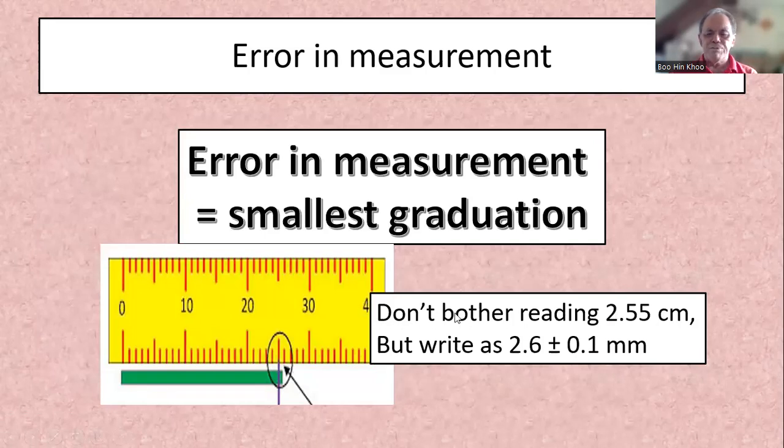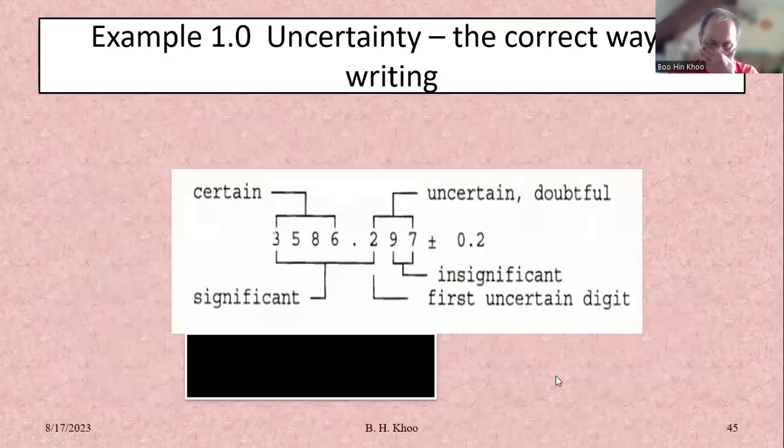So we don't bother to read 2.55 cm. Or we can write 2.6 plus minus 0.1, so you still include the value there. We normally don't write it the other way. What is wrong with this answer? This is one decimal place, so this must also be one decimal place.